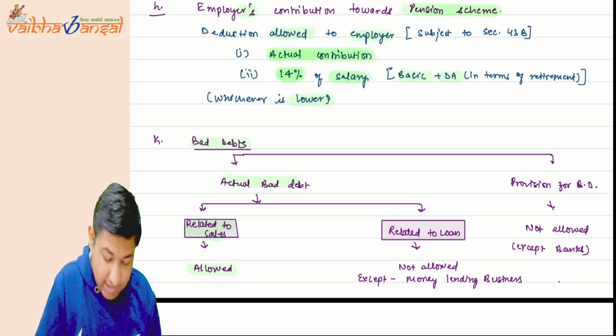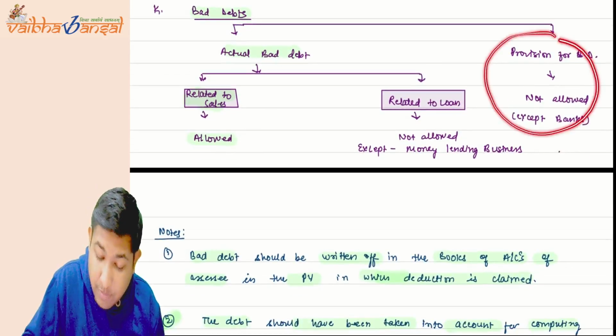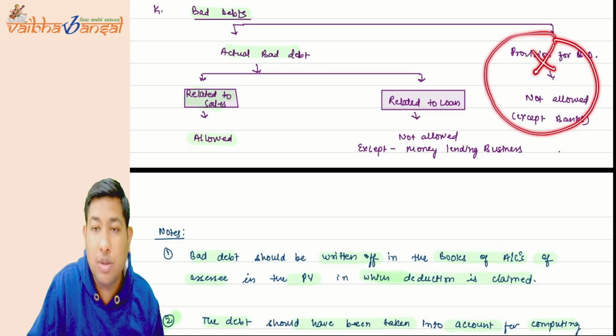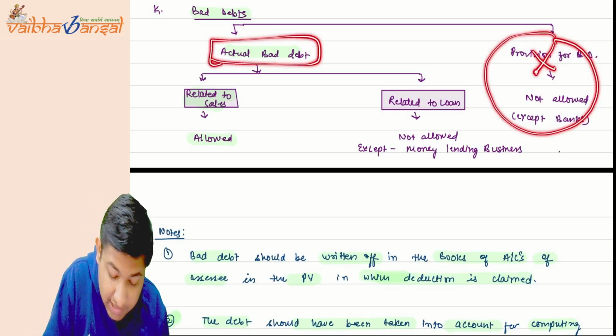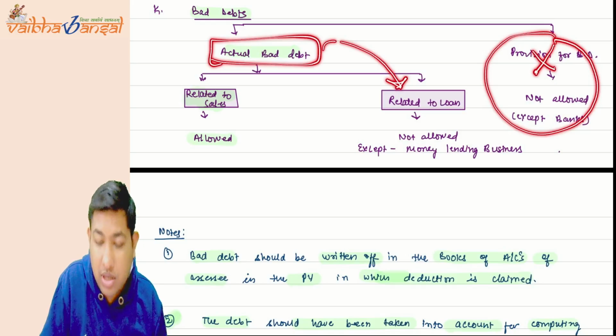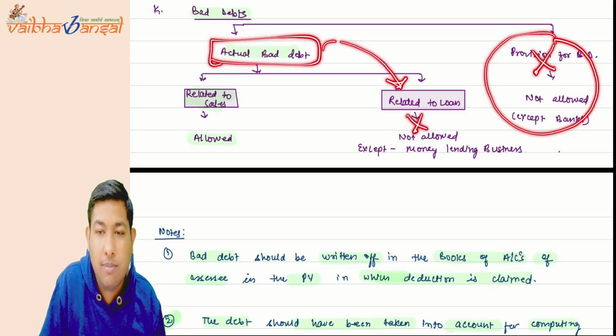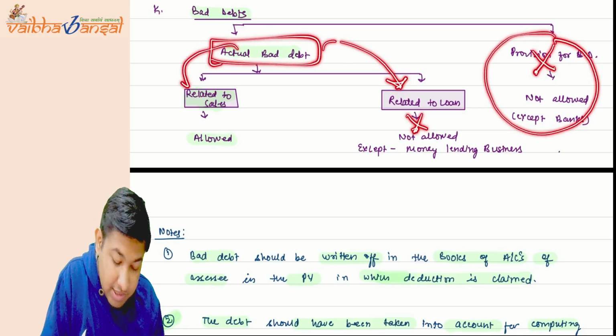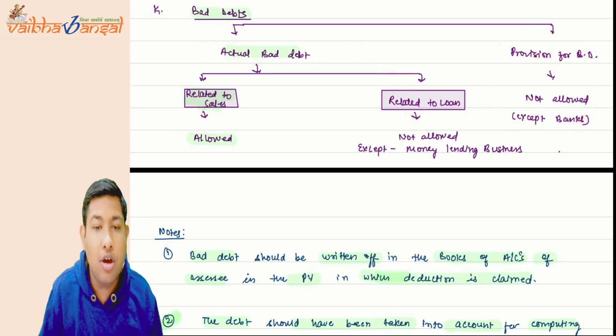Now coming to the bad debts, okay. If it is a provision for bad debt, then it is not allowed, only allowed for the banks. If it is an actual bad debt and it is a bad debt relating to a loan, then also it is not allowed, only allowed to the money lending businesses. But if it is related to the sales, then it is allowed for your business.